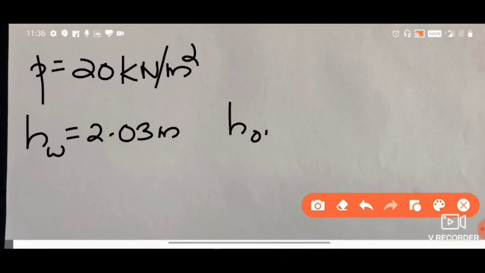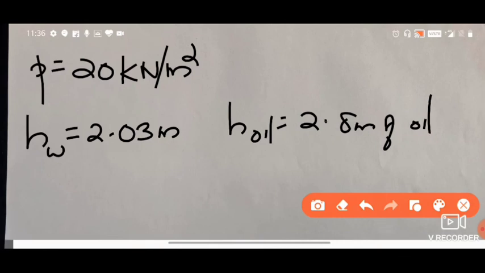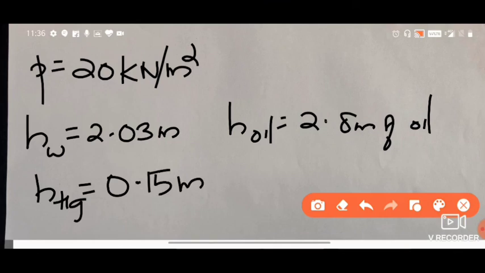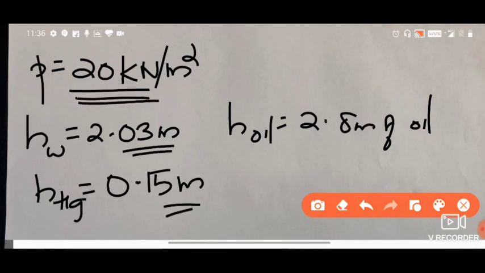For oil, you required about 2.5 or 2.8 meters of oil, and for mercury, you only required 0.15 meter. So just remember, it is the same pressure but a different height.